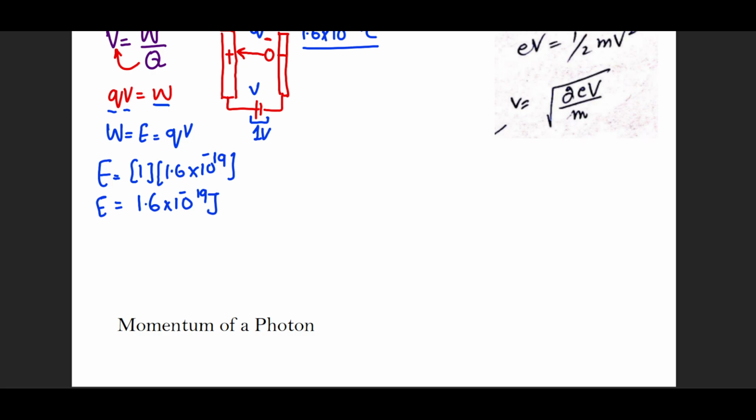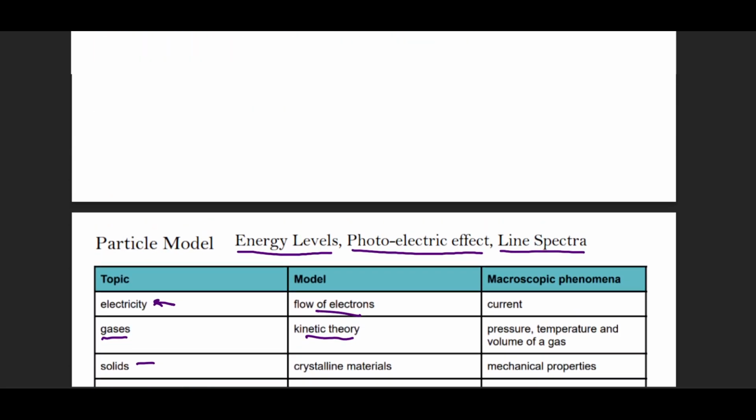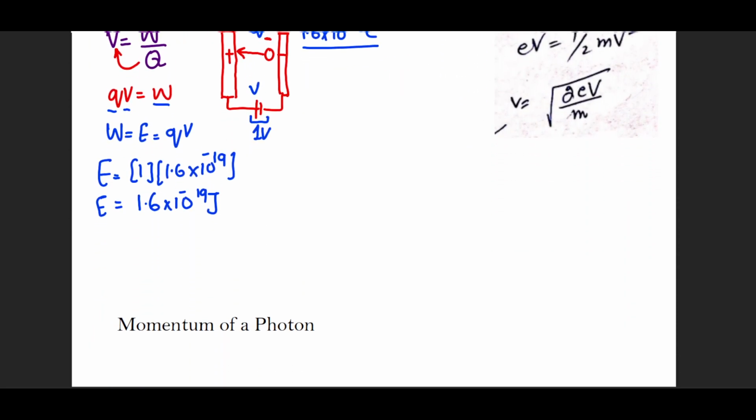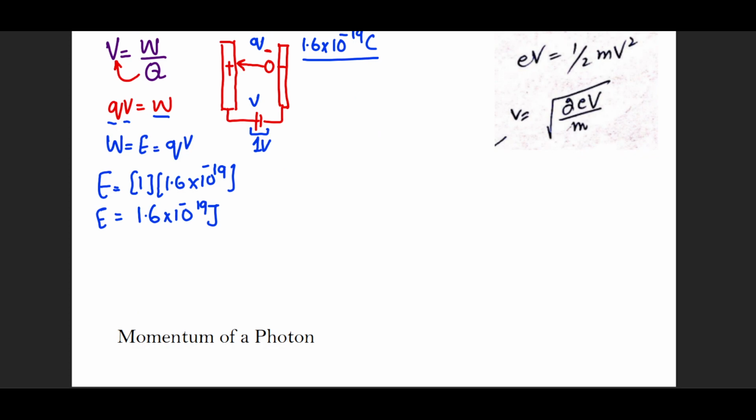Now, what do we do with this unit? Again, as I told you before, we are going to get powers of 19, 20 and 15. So we're going to make a new unit for ourselves, called the electron volt. We say that 1 electron volt, which is 1 volt times 1 charge, is equal to 1.6 × 10^-19 joules.